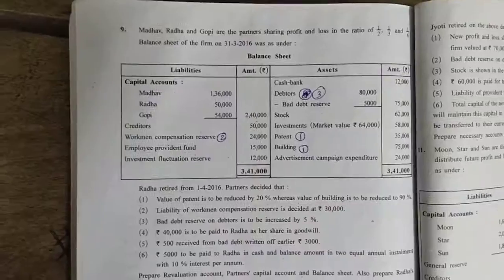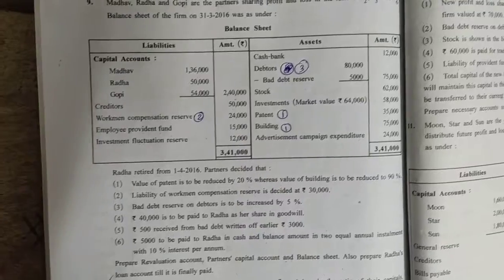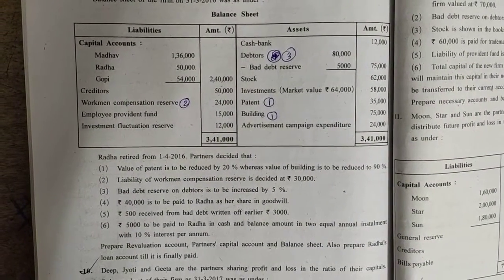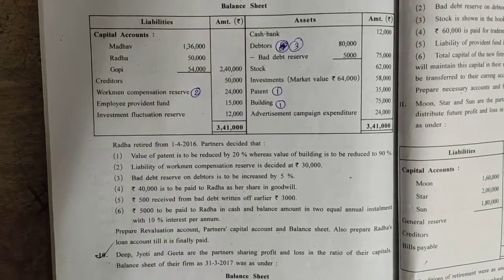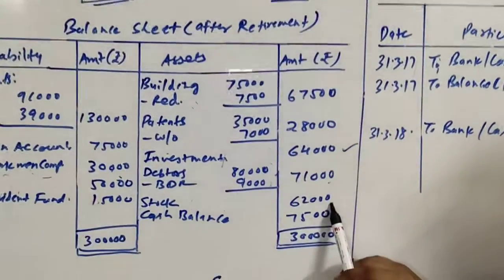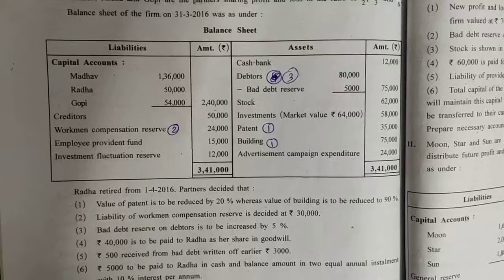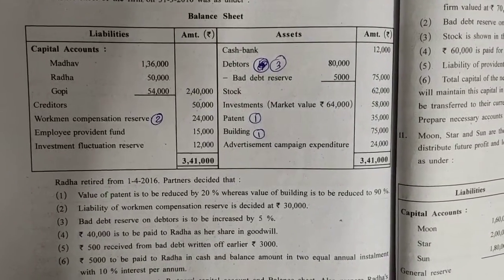Next item is stock rupees 62,000. There is no adjustment, so directly we will be writing it in the balance sheet. So here it is, stock rupees 62,000. Okay. Next item, investment. We have already finished the investment topic.